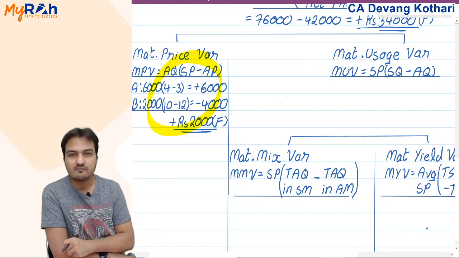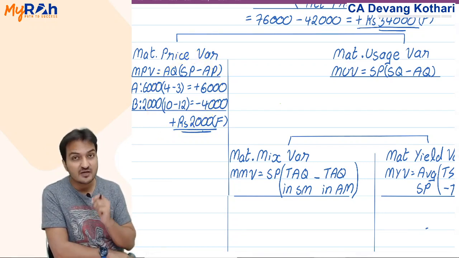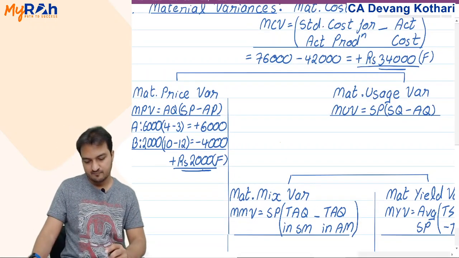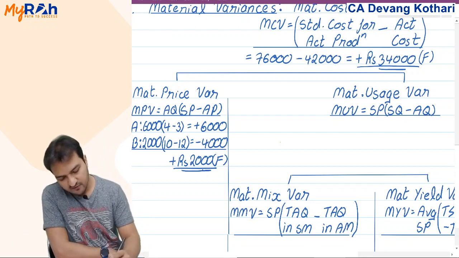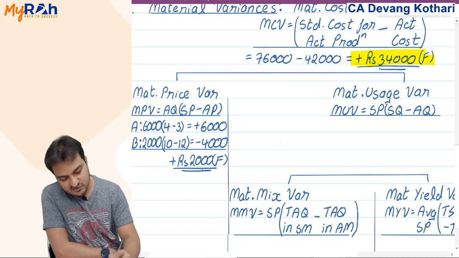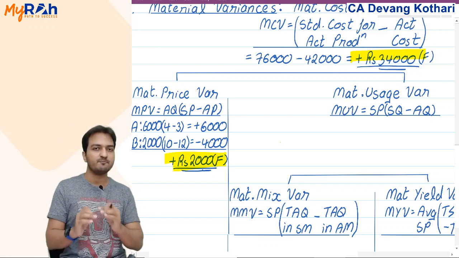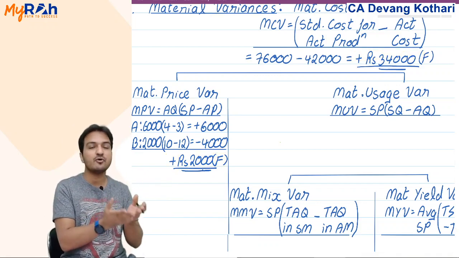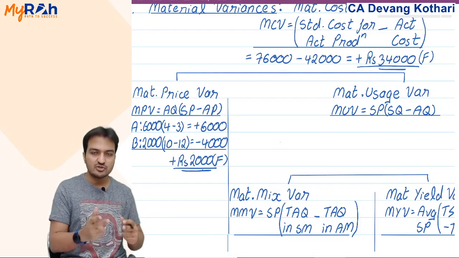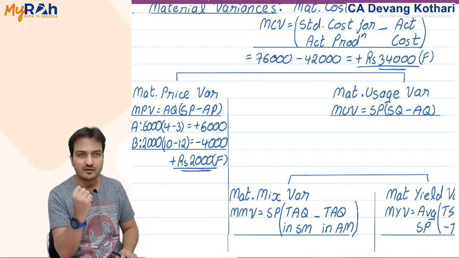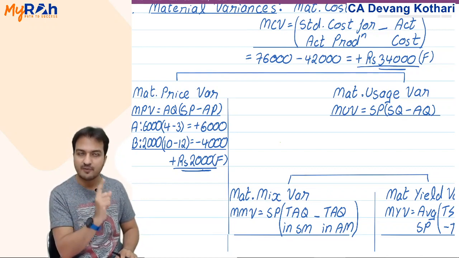I hope you understand that. This becomes, yes, your material price variance. It indicates that out of the 34,000 rupees that you saved in material cost, 2,000 rupees of savings happened because of price. Out of the total cost saved of 34,000, 2000 you saved because of better price, because you paid a lesser price for material. Is that very clear? Yes, this becomes your material price variance.